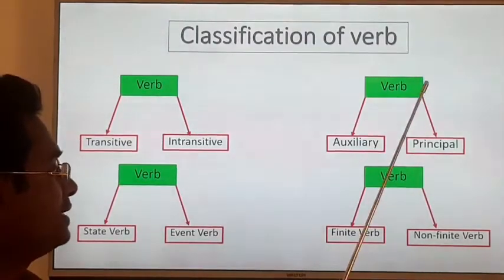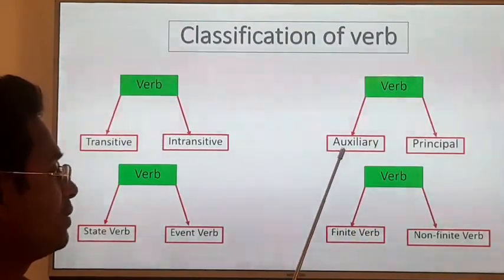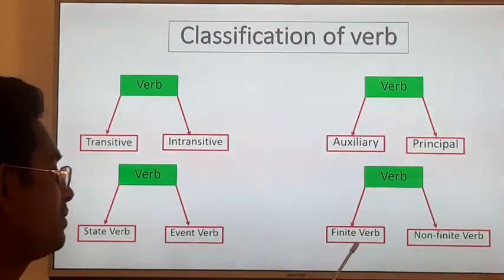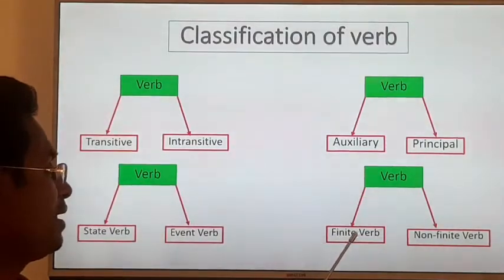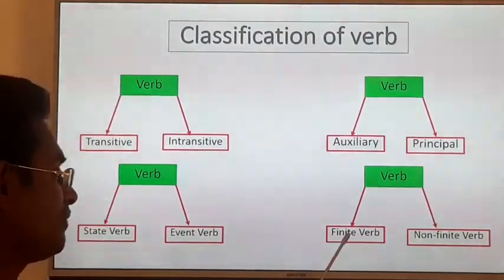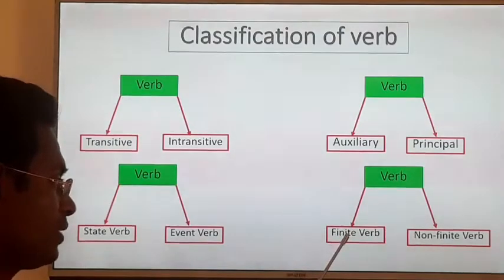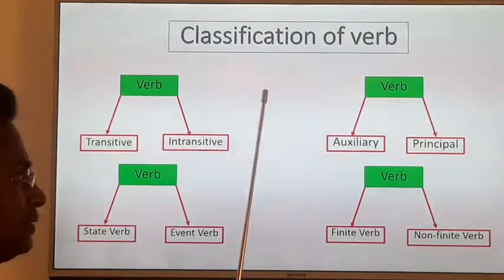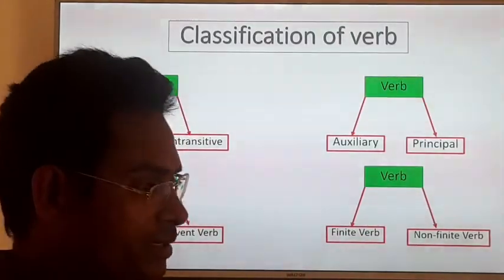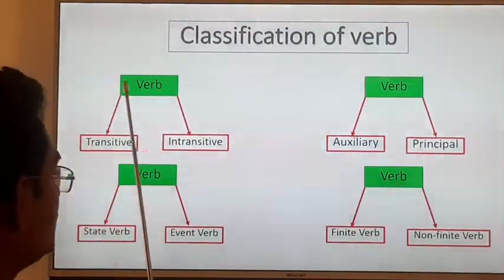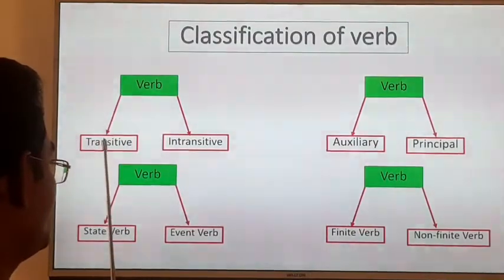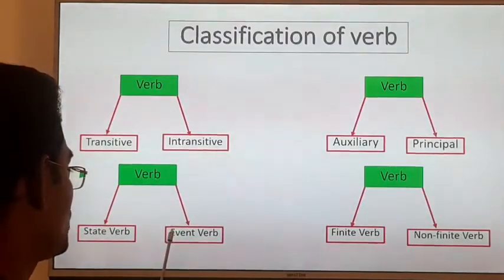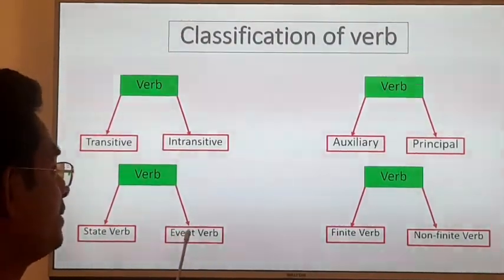And these are based on tense. Based on tense, we have classified verbs into two groups: auxiliary and principal. And another classification: finite verbs and non-finite verbs. Finite verb always follows the tense. Non-finite verb does not follow any tense. This is the basic idea of verb. If you want to change the voice, we have to know the function of transitive verb, and especially we will change the voice of event verb. That is why this verb is very important for you.